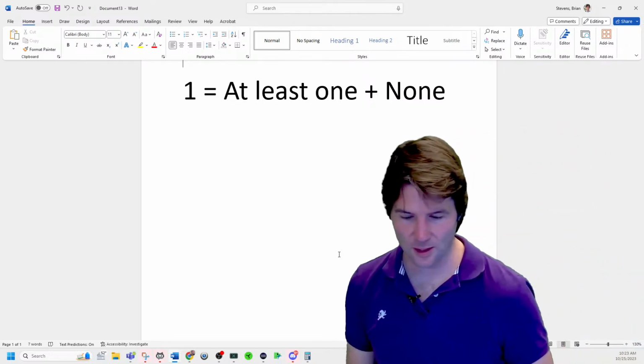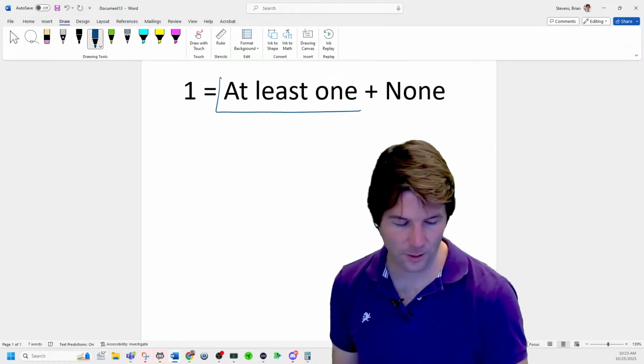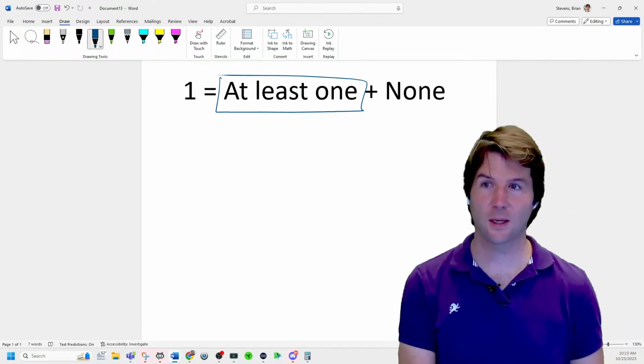This is the one we want to solve for. We want to solve for at least one. So it'll either be the case that what? What we want to know. It'll either be the case that what?